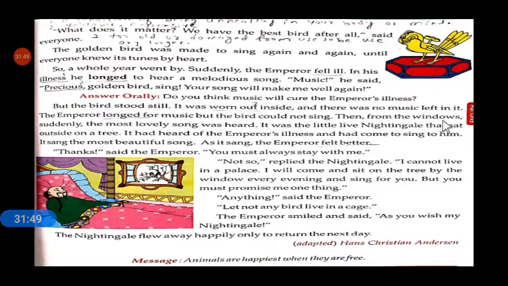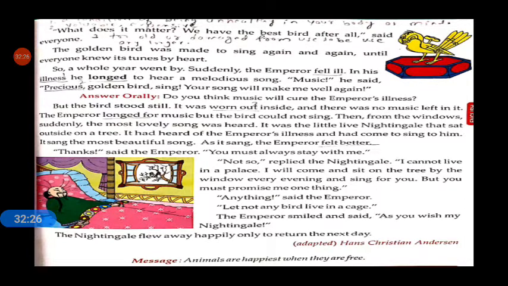Then from the window, suddenly the emperor heard a most lovely song. It was a little live nightingale that sat outside on a tree. Who was singing that most lovely song? That was a little live nightingale, a real nightingale.